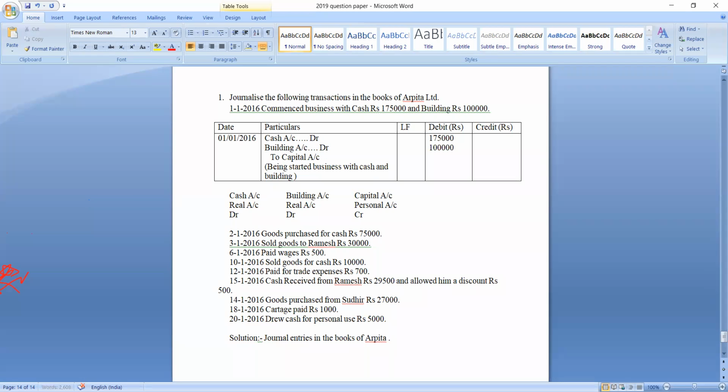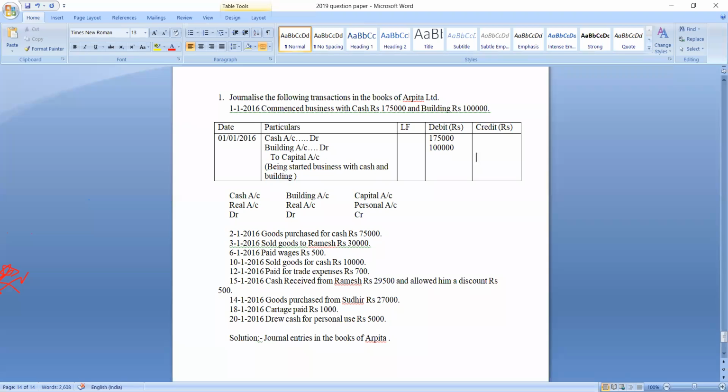See here, in the debit column, we should write the amount parallel to the names of the accounts that are debited. So parallel to the cash account, we write 1,75,000. Building account is debited, so parallel to the building account, we write rupees 1 lakh. Understood? Here the credit column will be nil, parallel to the names of the accounts that are debited. Now in the credit column.